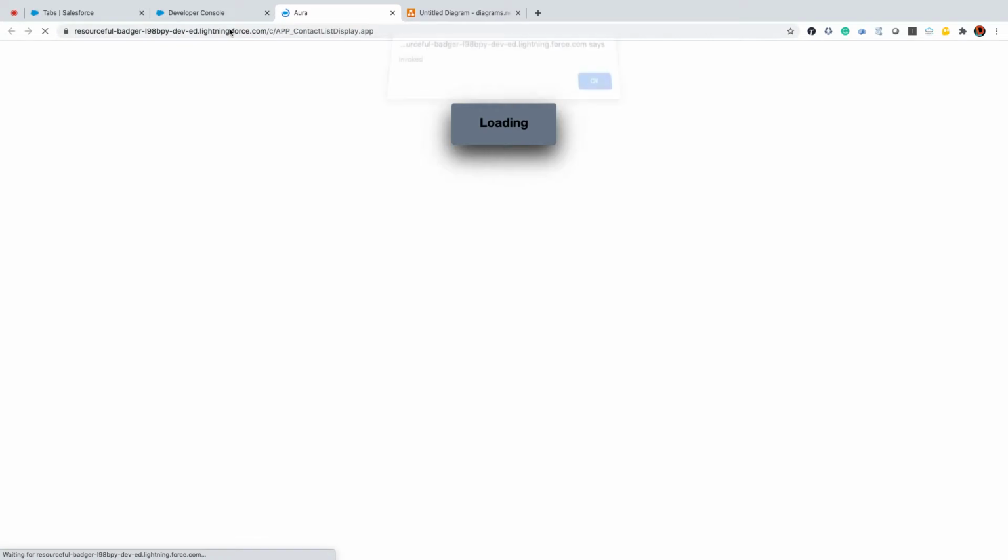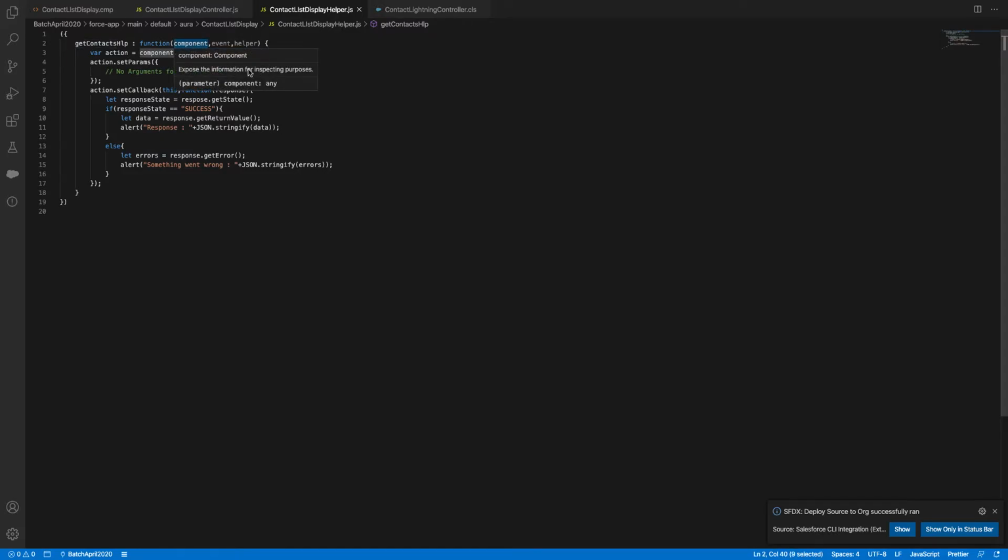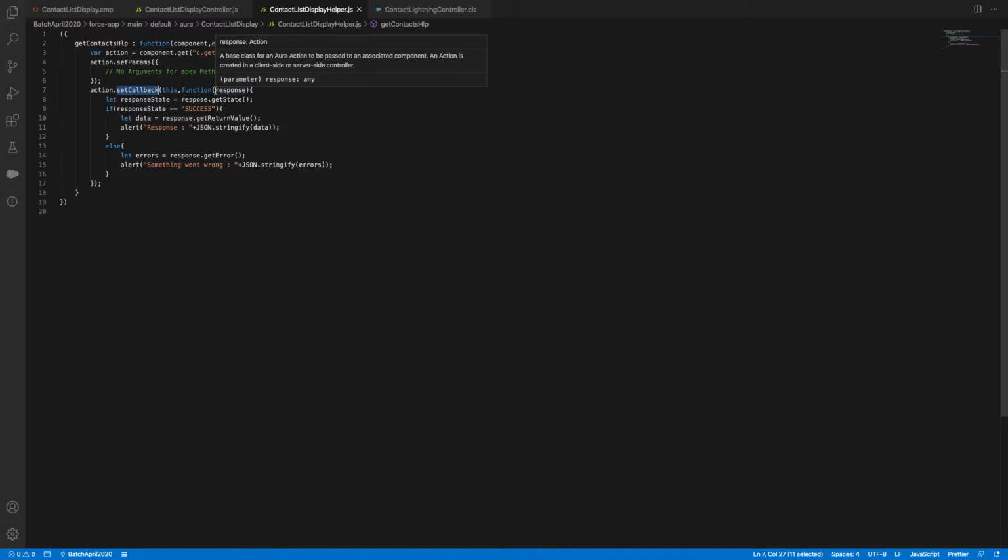It is invoking, no doubt, but somehow it is dropping from here. C dot, it's c dot, right? Component dot get c dot, action dot setParams, action dot setCallback this function response. Perfect. Then invoke.